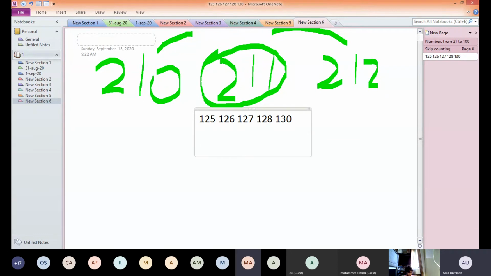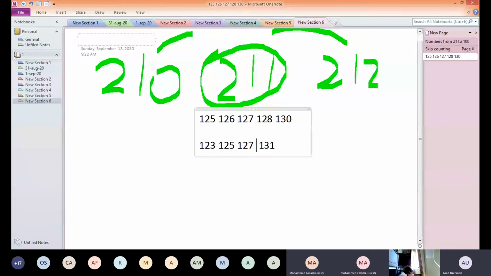If we count in twos: 123, 125, 127. Now here, what number is missing? 125. 129.